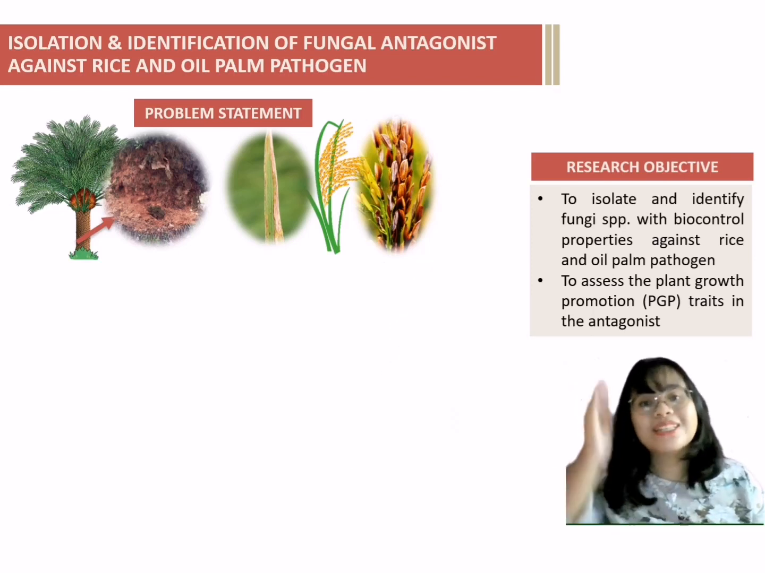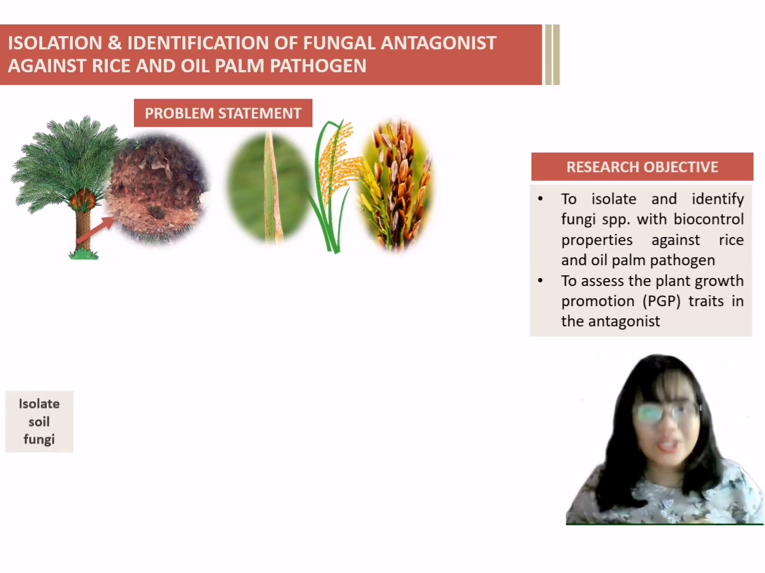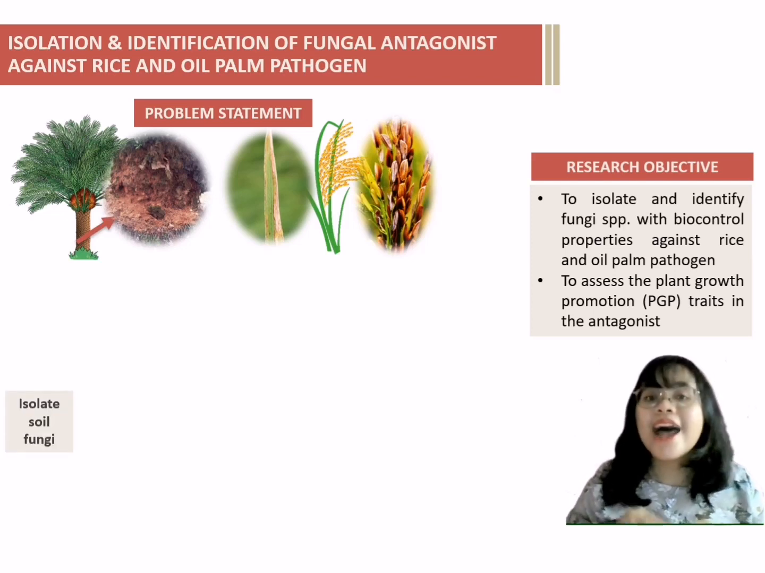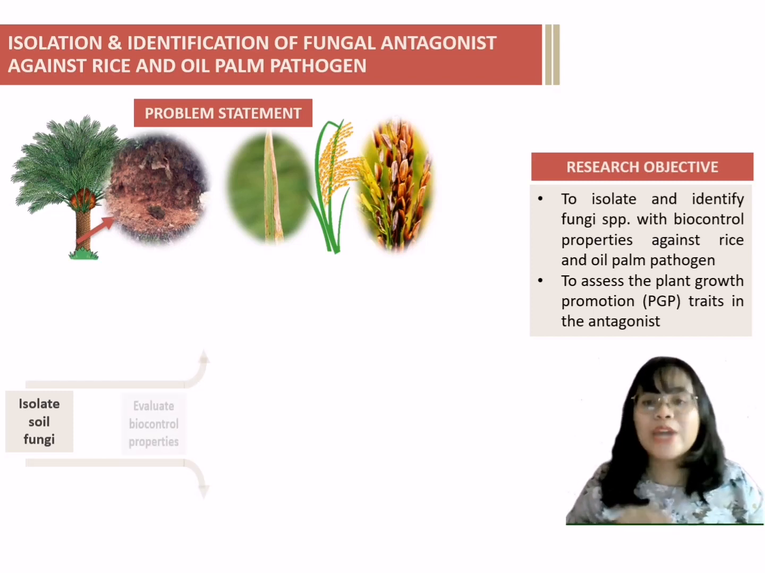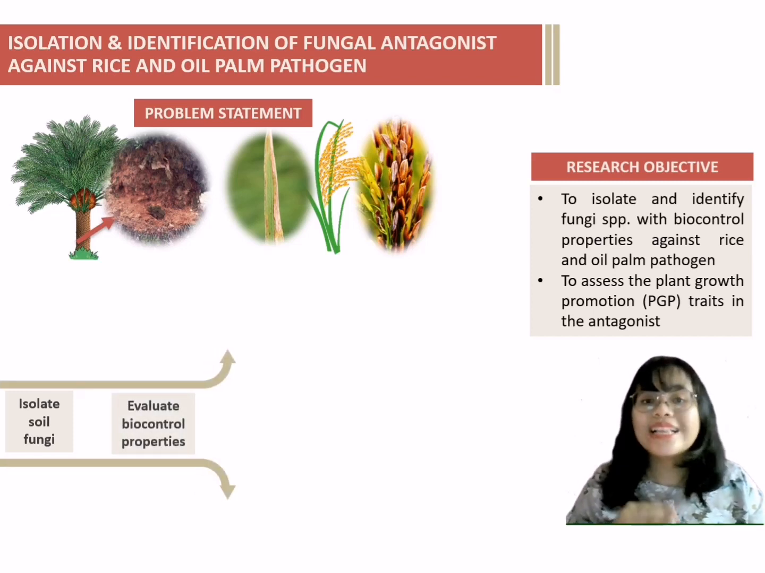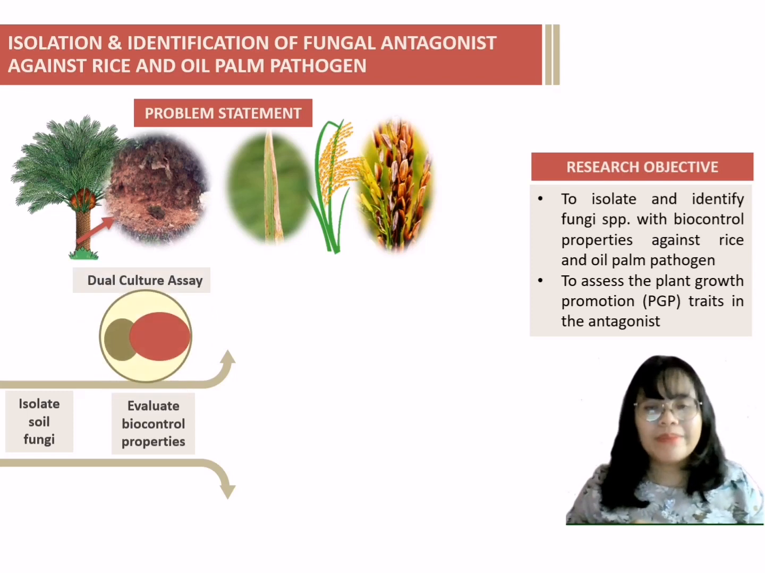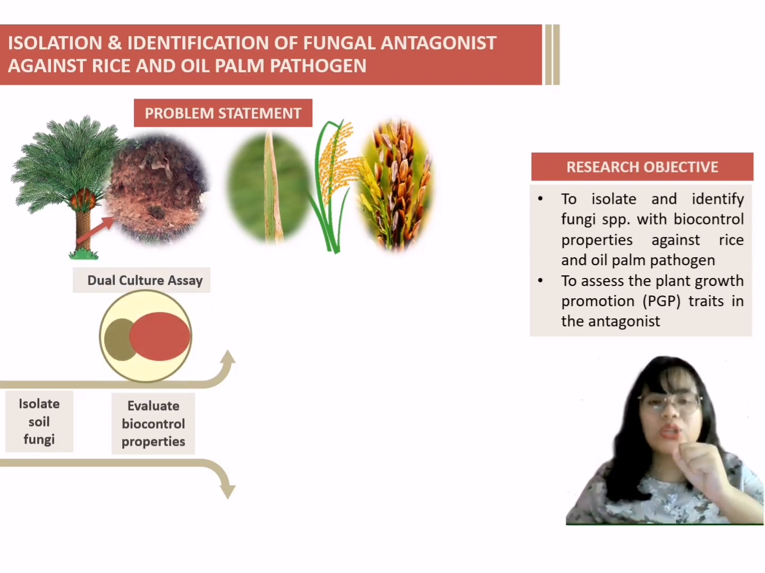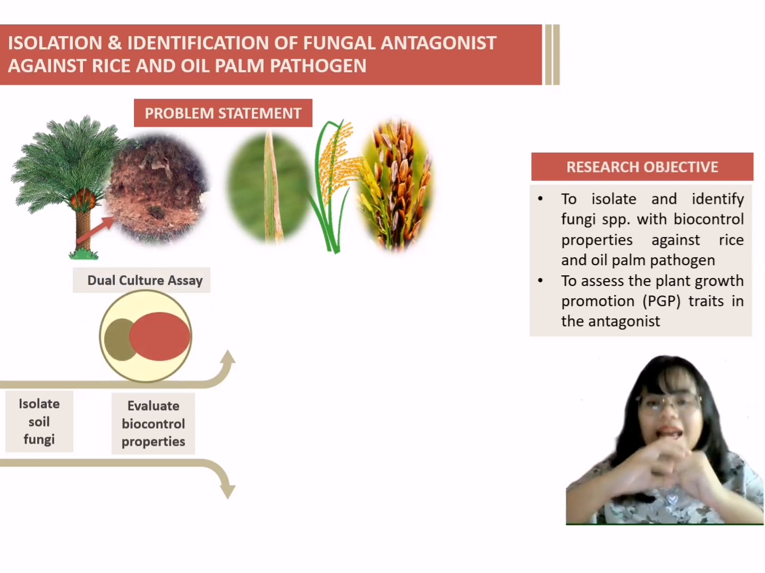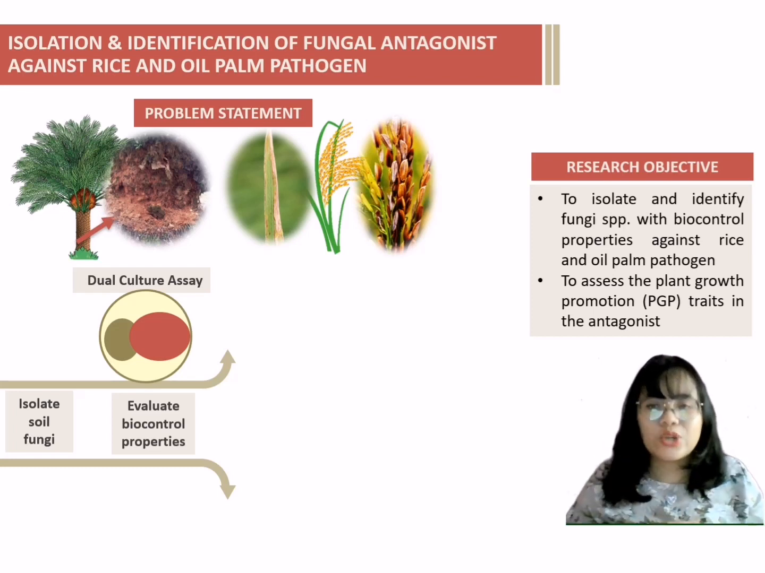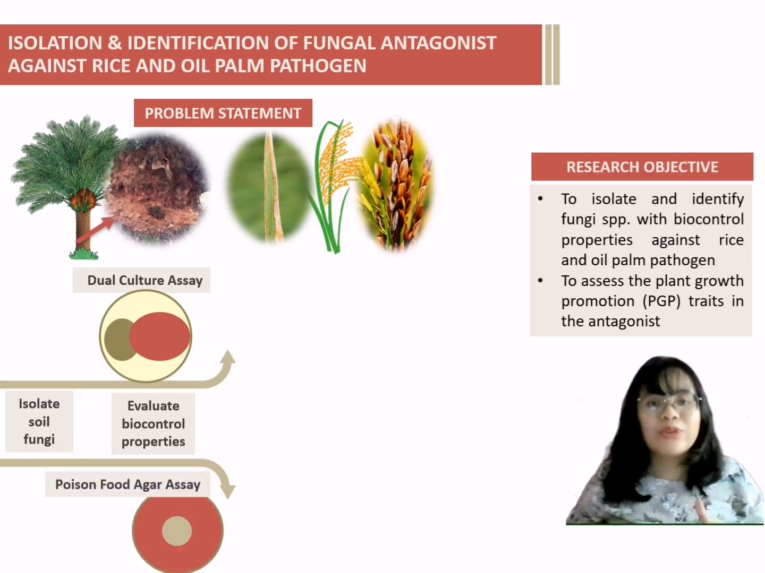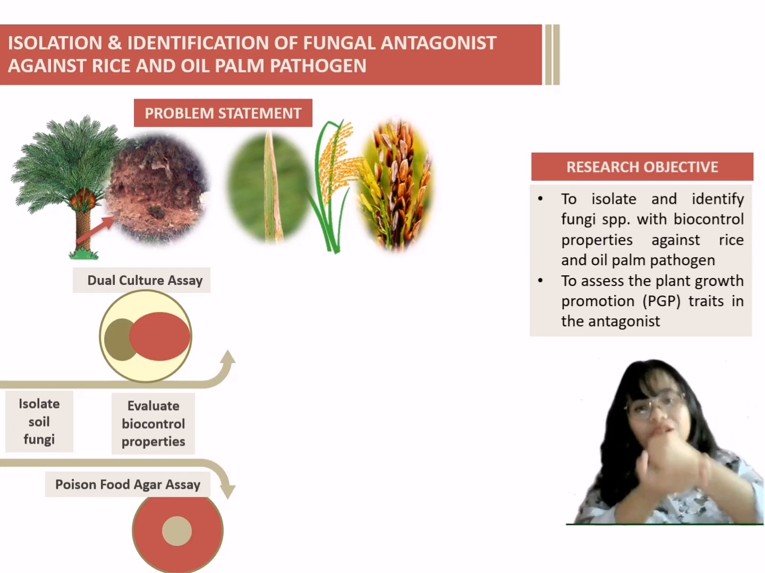To achieve this objective, first we need to isolate the soil fungi. Currently, we have 18 isolates in total. Next, we will evaluate the biocontrol activities through dual culture assay, where we will measure the radial growth of the pathogen towards the growth of the isolate. Then, the isolates that show biocontrol activity will be further screened in the poisoned food agar assay, where we will measure the growth of the pathogen on different concentrations of the isolate.